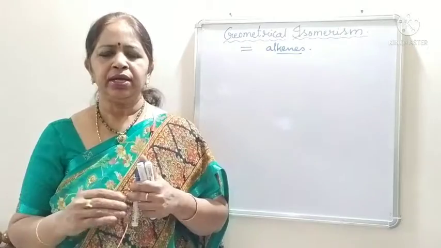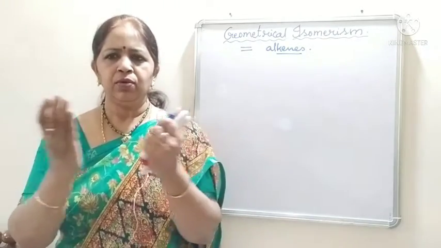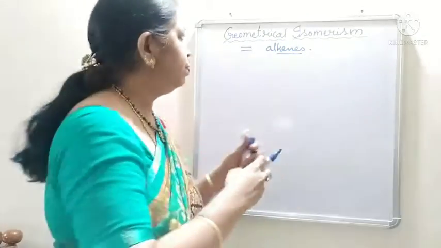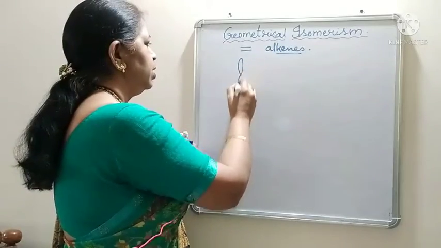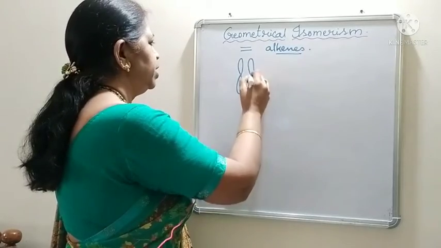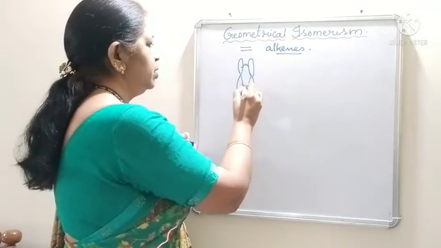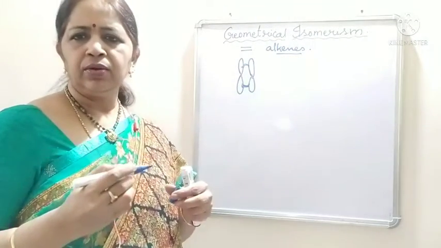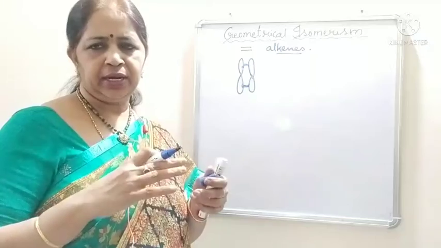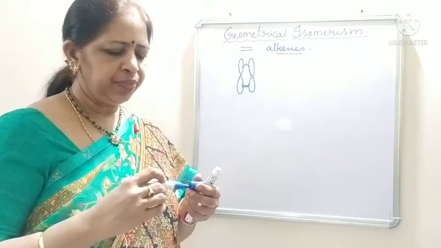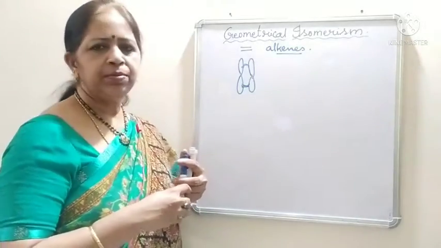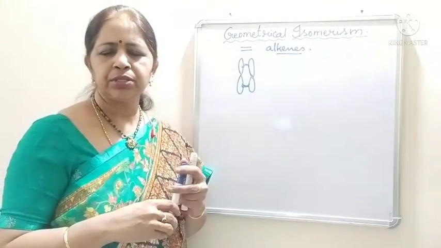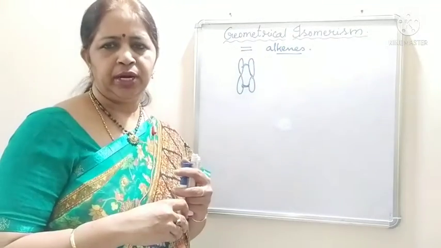This pi bond is formed by the lateral overlapping of the p orbitals. So, in pi bond formation, the upper and lower lobes of the p orbital overlap to form a pi bond. So, it will not allow the molecule to rotate among itself. So, this geometrical isomerism arises due to the restricted rotation of atoms or groups around a double bond.